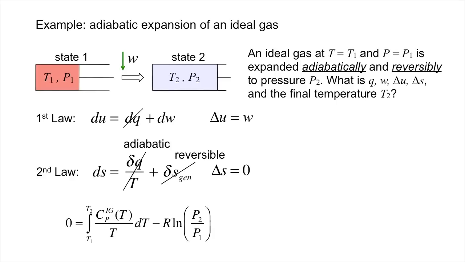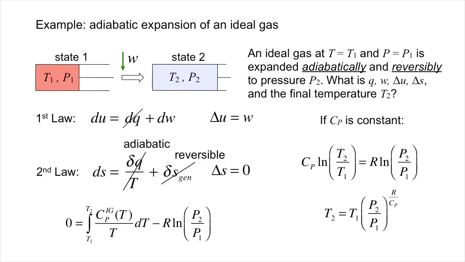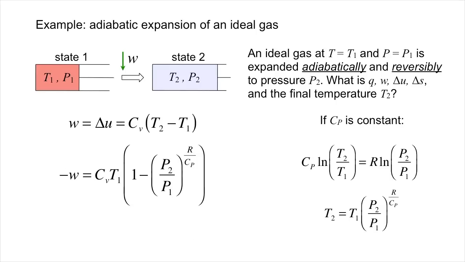Invoking the entropy of an ideal gas, which we just derived, and setting delta S to 0, we find that T2 and P2 must be related. For simplicity, let's assume Cp is approximately constant, in which case we can solve in closed form for T2 versus P2. Reapplying the first law, we can thus calculate the work output based on delta U, resulting in the expression shown here.